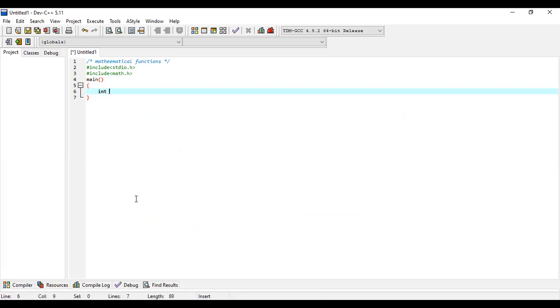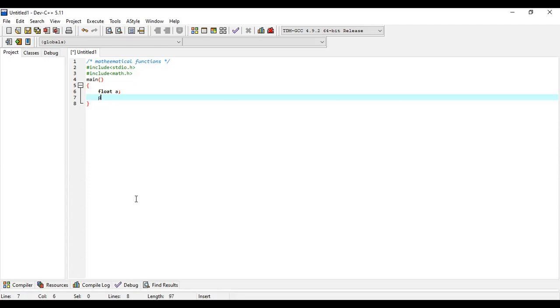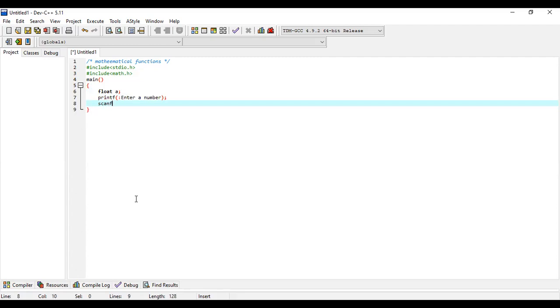So first I will do the functions one by one. The first function is ceil. For ceil, we have to give a floating point number. So float a, printf, enter a number, scanf with ampersand a.